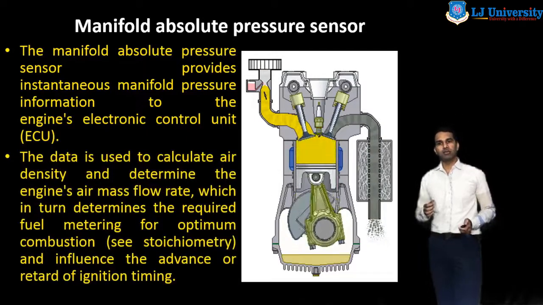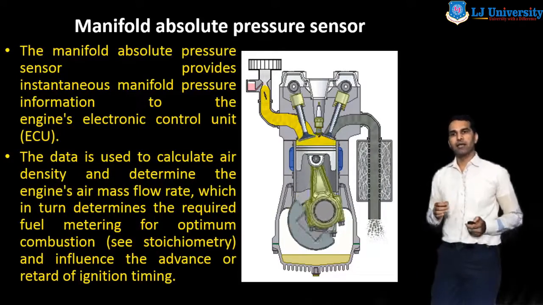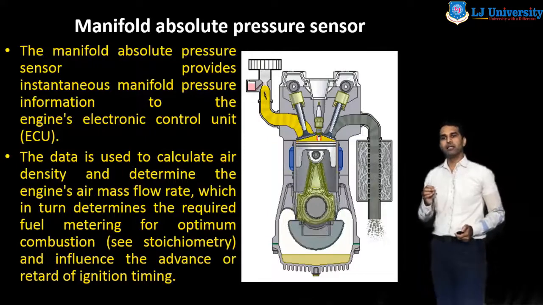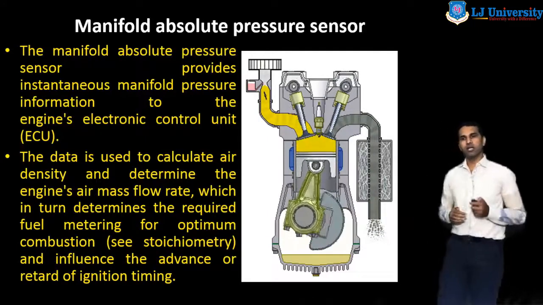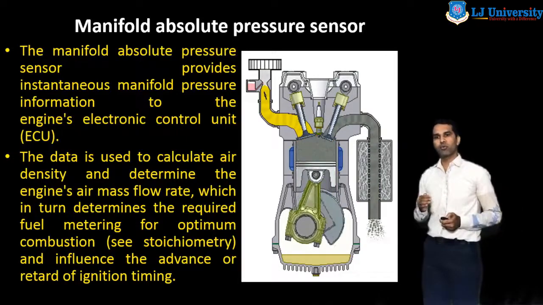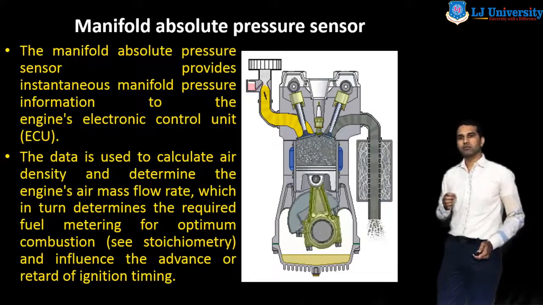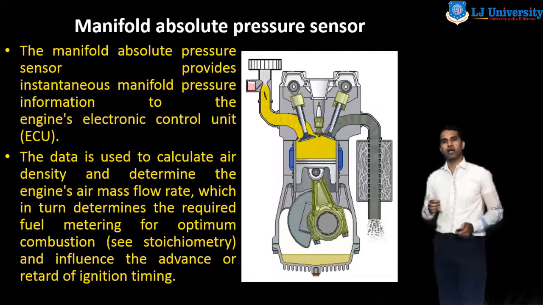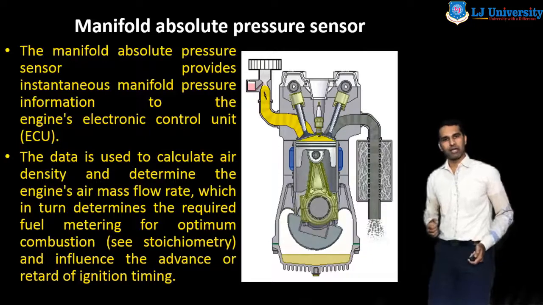The data is used to calculate air density and determine the engine air mass flow rate, which in turn determines the required fuel metering for optimum combustion and influences the advance or retreat of the ignition timing.